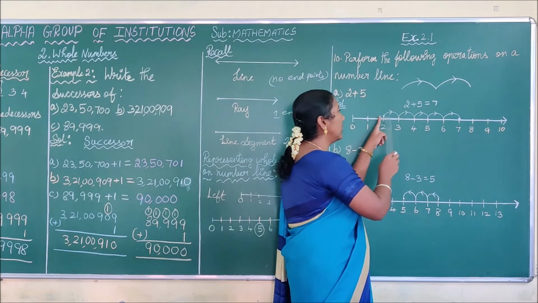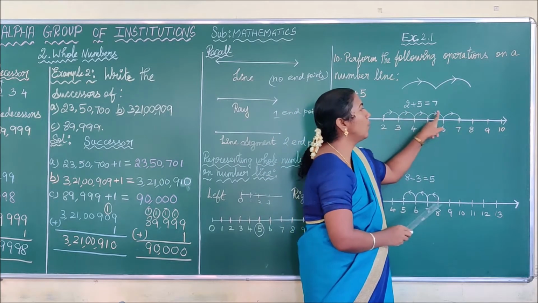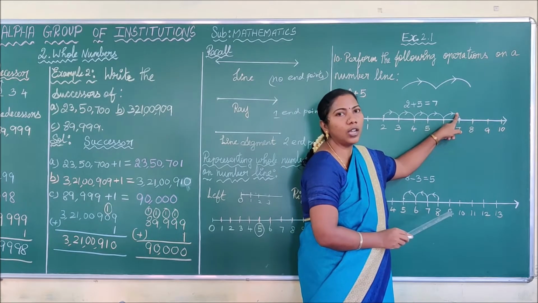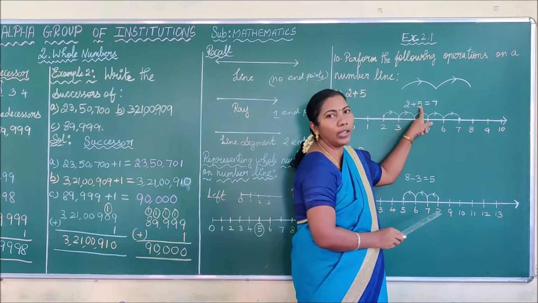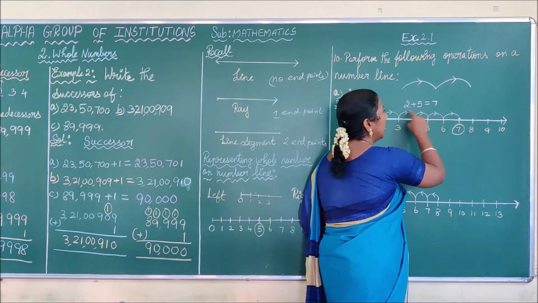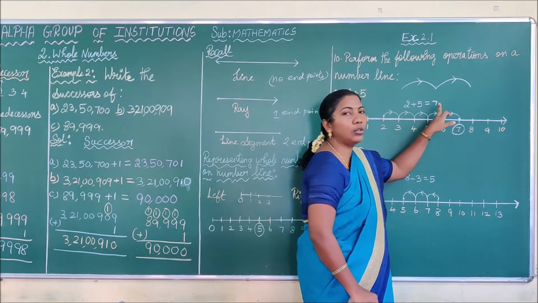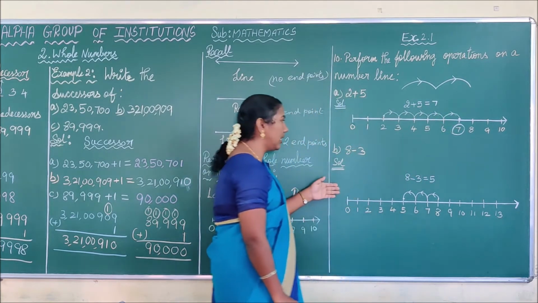Okay. So here that's 2 to 3, 3 to 4, 5, 6, 7. 1, 2, 3, 4, 5. 5 times you have to draw the arc because here they give the 5. So finally where we have reached? We have reached the number 7. Here you have to write, above the number, 2 plus 5 equal to 7. It's clear, children? See the next sum.